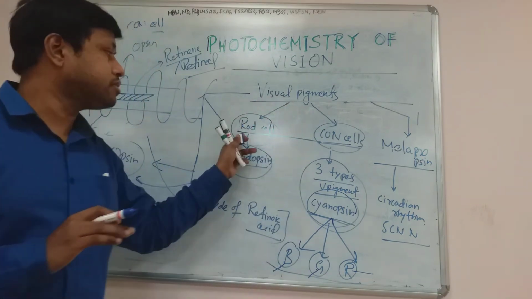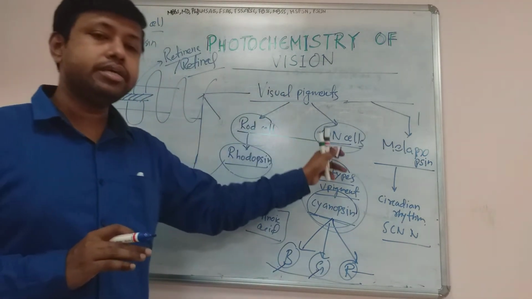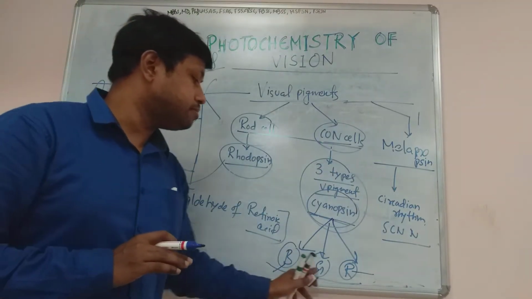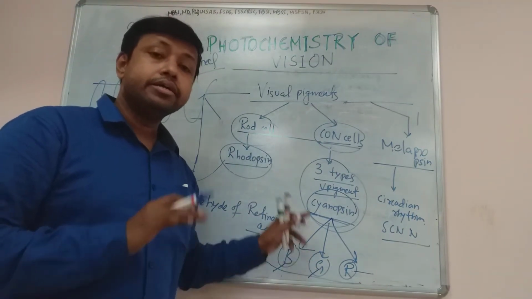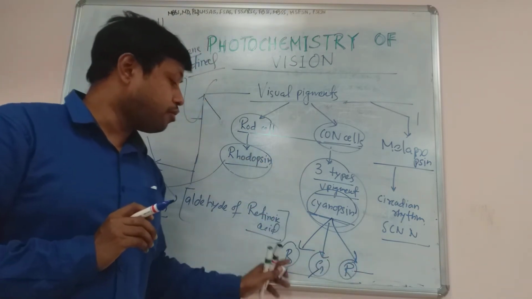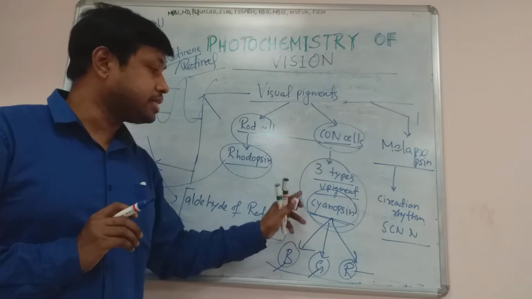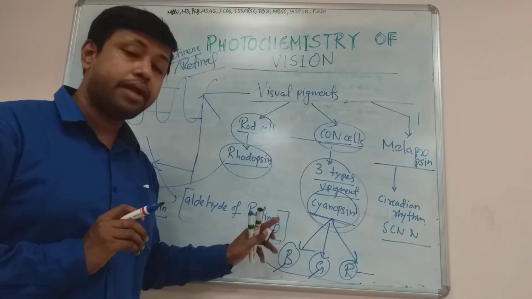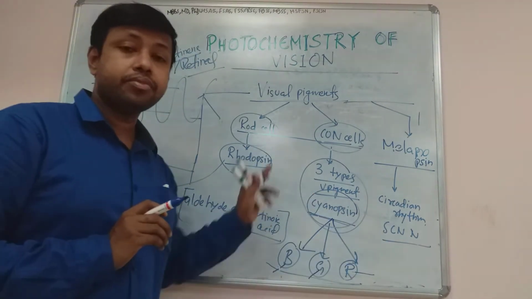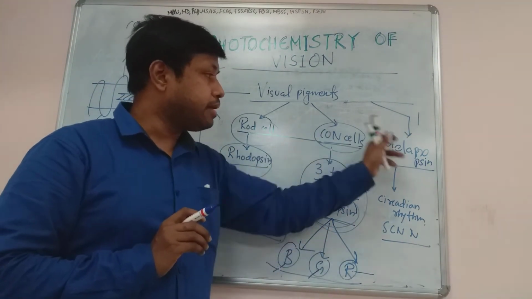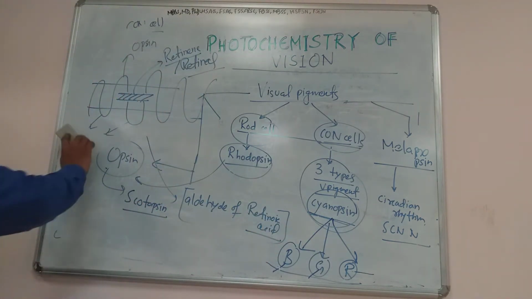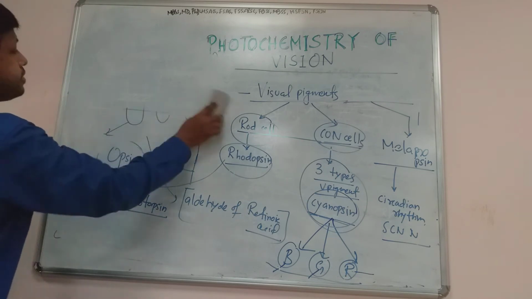In case of rod cell we call it rhodopsin, and in case of cone cell we call it cyanopsin. Or the cone cell consists of three separate visual pigments depending on the type of light or which type of wavelength it is sensitive to. So the three pigments secreted by cone cell are sensitive to blue light, green light and red light, and based on that there are three types of visual pigments of the cone cell. And melanopsin I have already described. Now we will see